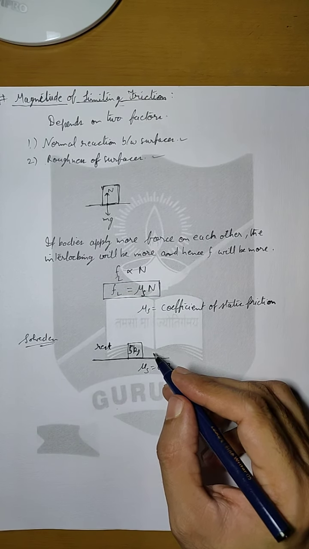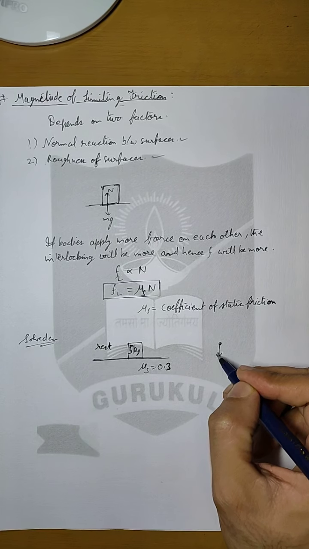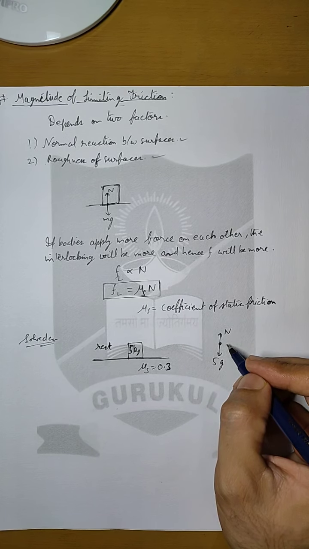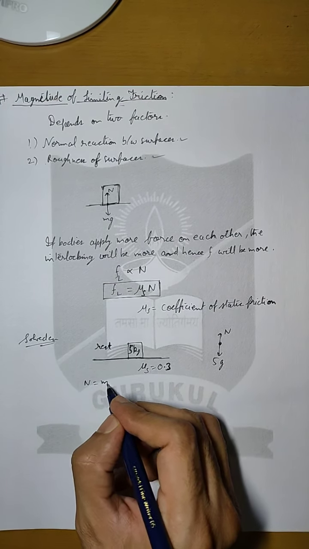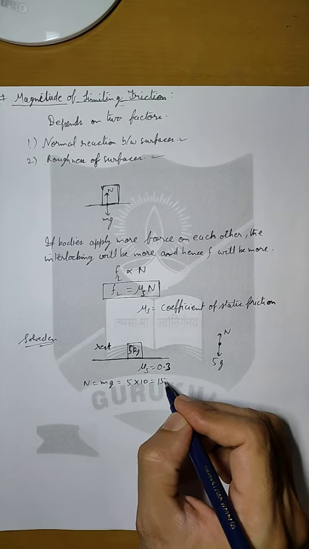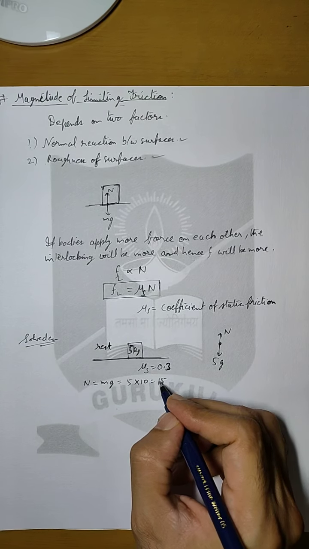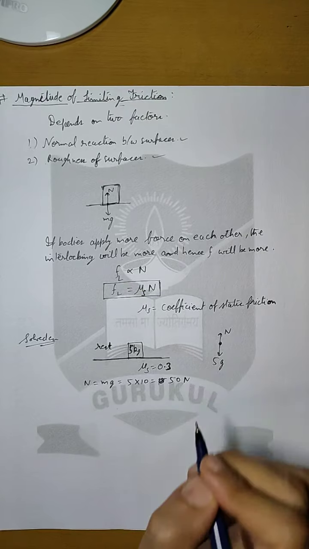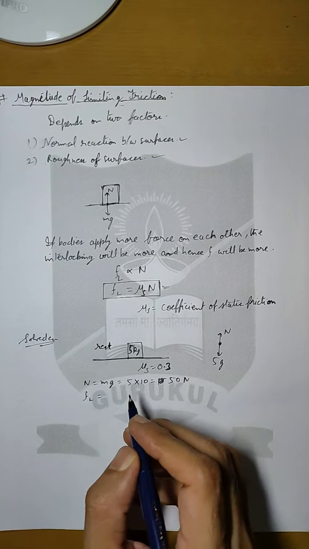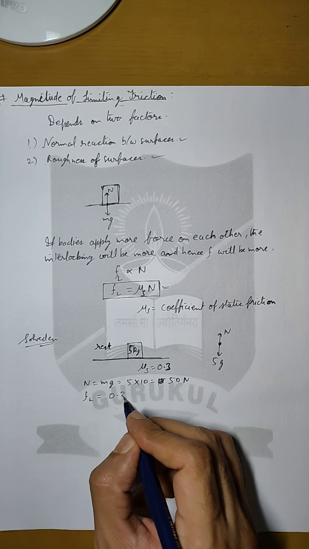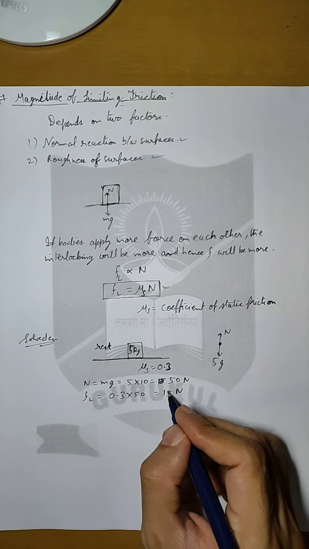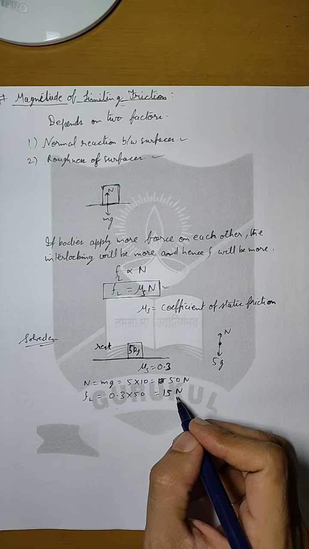So if we draw a free body diagram of this situation, then there will be mg in the downward direction, so it will be 5g, and there is a normal reaction in the upward direction. So we can directly write that N equals mg, so it will be equal to 5 into 10, which is 50 Newton. Now if we calculate the limiting friction using this formula, the value of limiting friction will be 0.3 into 50 Newton. This will come out to be 15 Newton. So that means the maximum value of static friction will be 15 Newton.